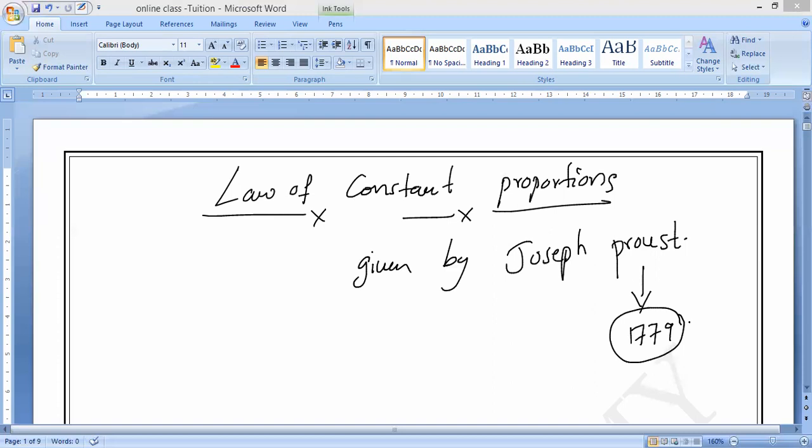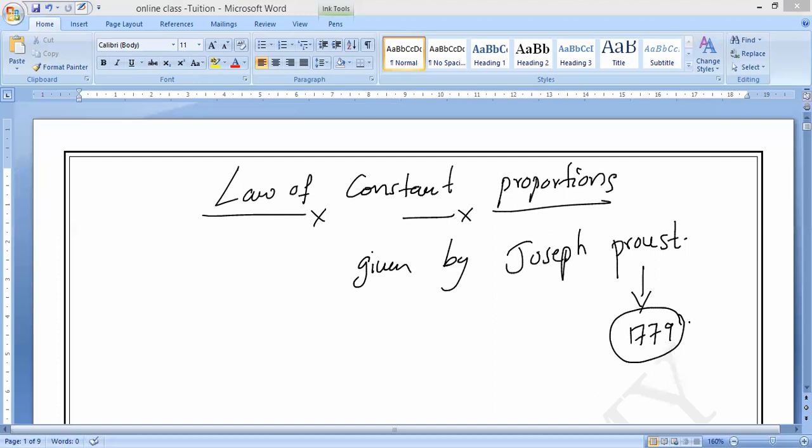Understand, guys? Based on a large number of compounds he observed, he came to the conclusion that the proportion of each element in a compound is always constant or fixed.